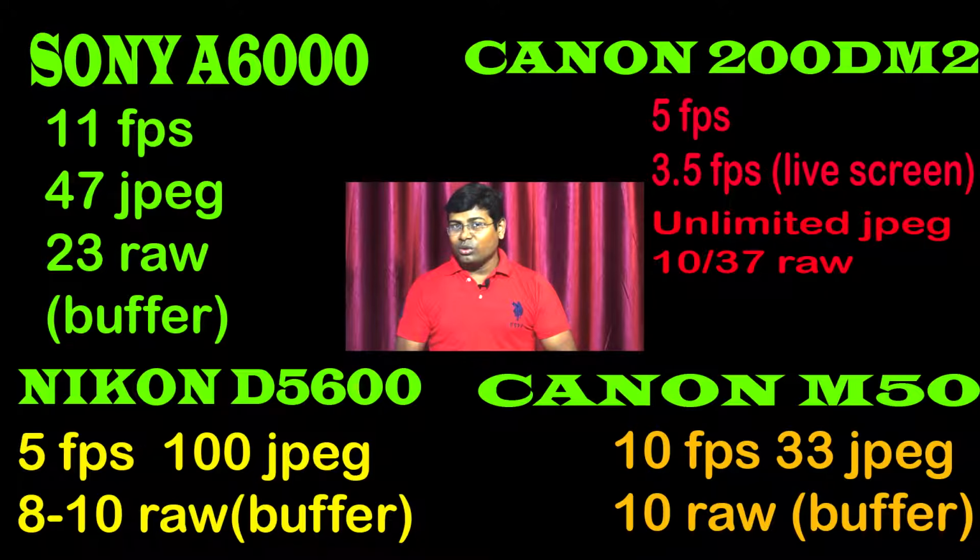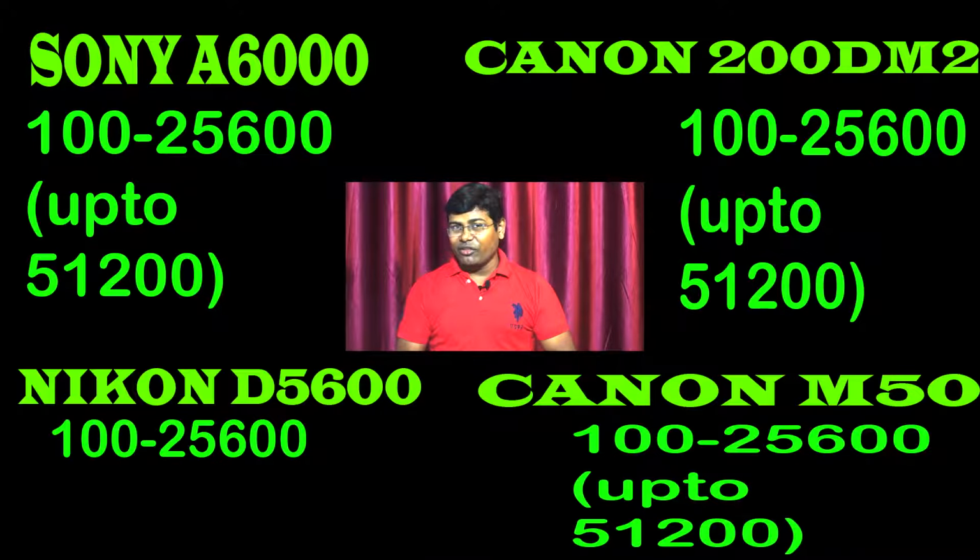And when it comes to ISO range, Sony a6000 is giving you 100 to 25,600 ISO and an expandable ISO till 51,200. Nikon D5600 is giving you 100 to 25,600 ISO range, and Canon M50 and 200D Mark II are giving you the same 100 to 25,600 ISO range and an expandable ISO up to 51,200.